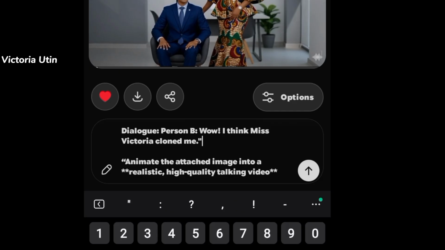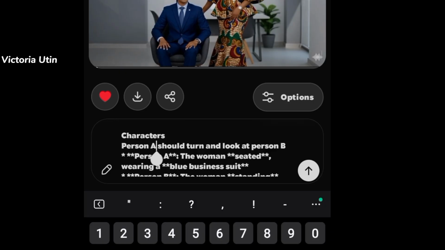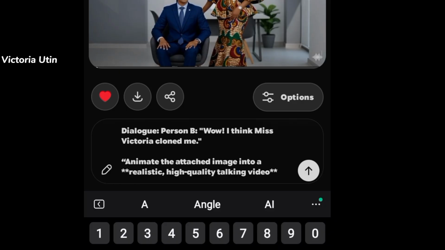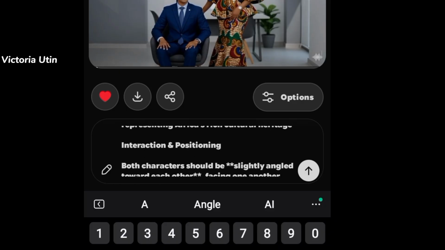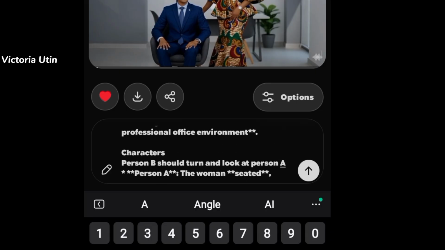Make sure you include quotation marks so that the software will know this is the point I need to start and this is the point I need to end the conversation. Do you understand? Then I'm going to come over to characters and say person B. This time person B should turn and look at person A, so that your video is going to be consistent. After doing that, make sure everything else stays intact: the interaction, the positioning, the characters, everything.